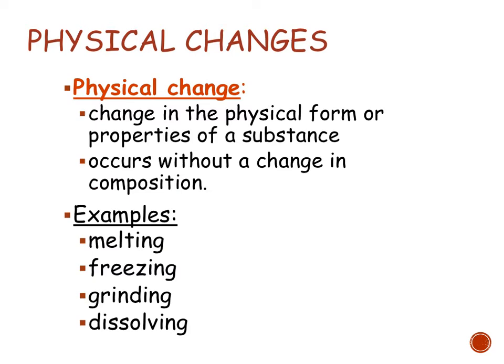If you didn't have to change the substance to observe physical properties, you shouldn't have to change the substance in order to determine its physical changes, or to see physical changes, I should say. So when you have a physical change, you're just changing the physical form. The major examples that I really want you to know: any kind of phase change is a physical change. This includes not only melting and freezing, but also boiling, sublimation, all of it. Any phase change is a physical change.